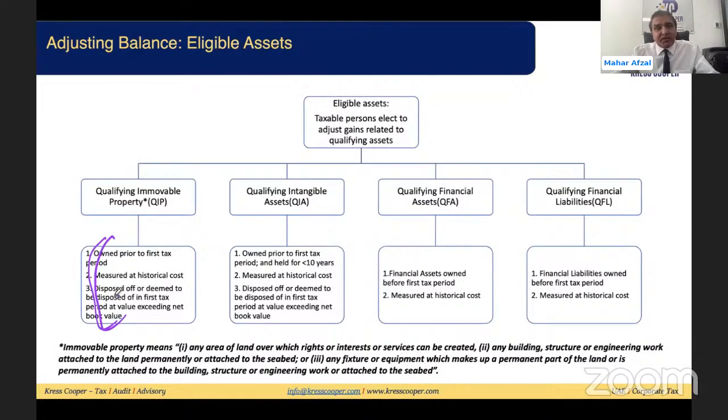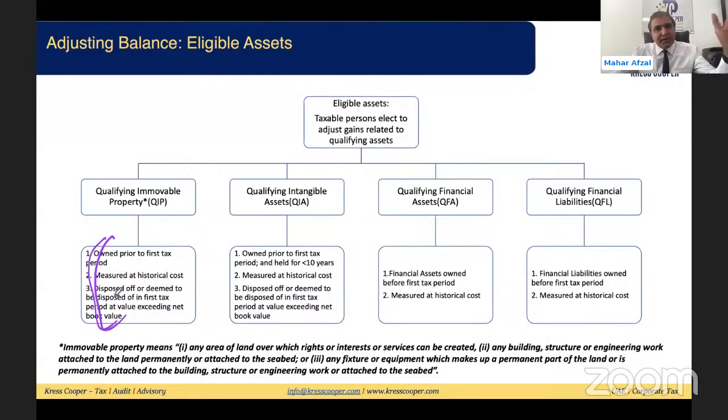Then qualifying financial assets: there are only 2 conditions. First, financial assets owned before the first tax period. Second, these assets are being measured at historical cost. The same 2 conditions are applicable for the financial liabilities as well. So we can say